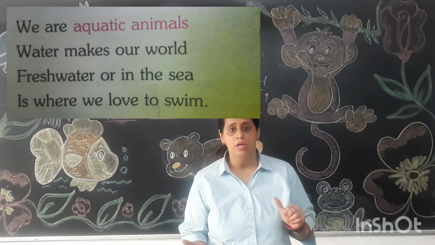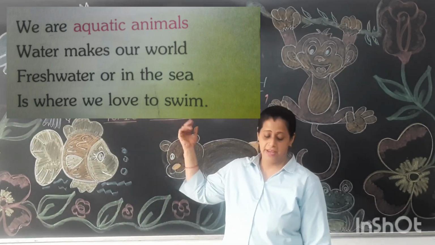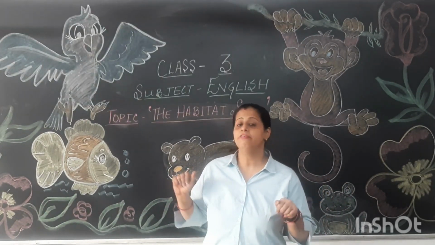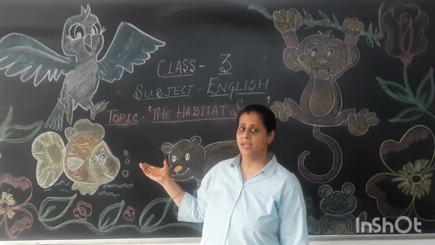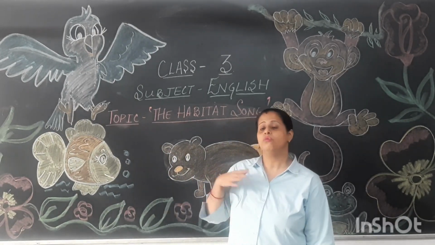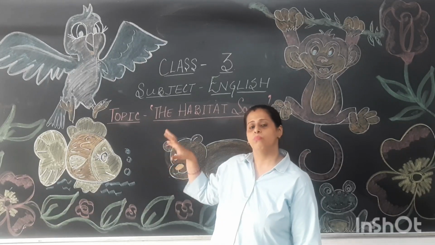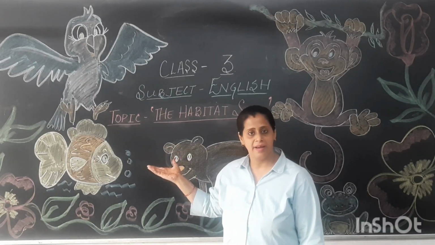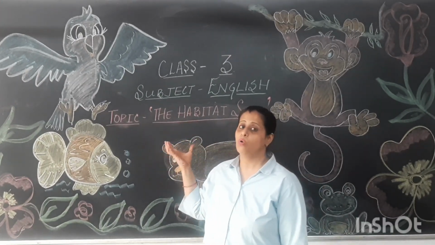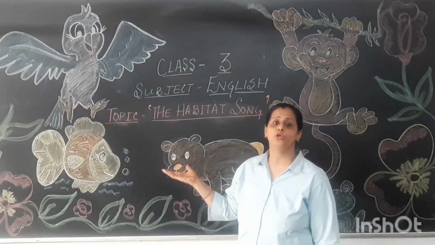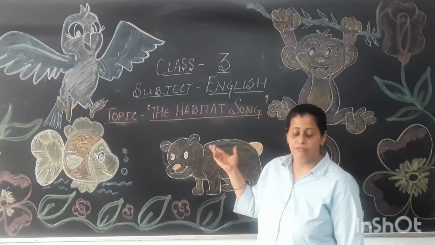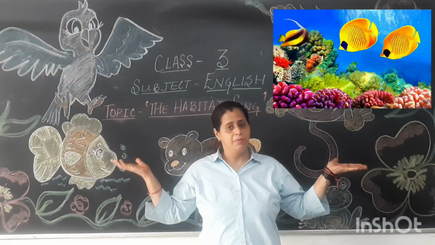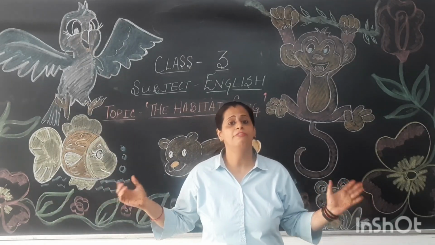Water makes our world. Fresh water or in the sea is where we love to swim. So now children, here the fishes or the aquatic animals are saying that we love to stay in water, because most of their lives, almost their entire life, these animals live inside water. Water is the place where these animals are to be found. In the fresh water or in the sea. So these two places are where these aquatic animals are found.